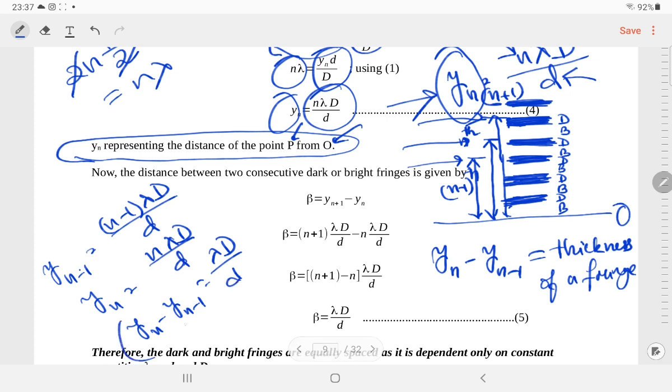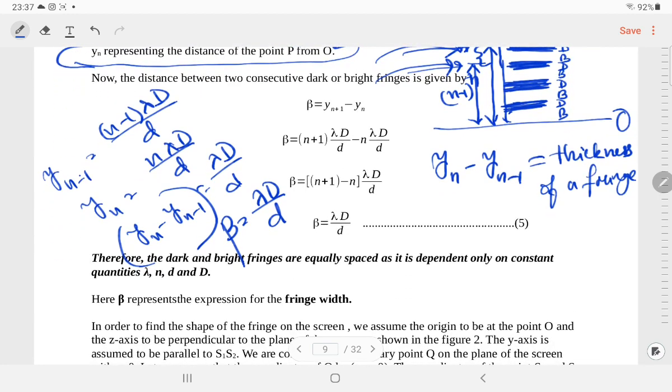So this thing is called the thickness of a fringe. If you take nth and n minus 1, this gives the thickness of the bright fringe approximately. This is denoted by beta. Beta is nothing but lambda D by small d.